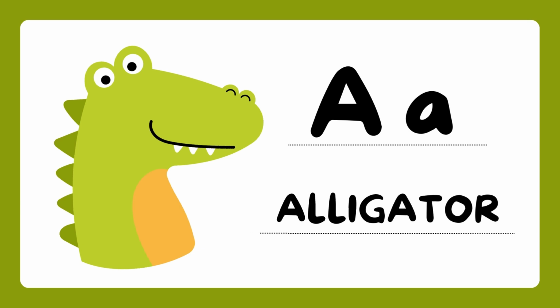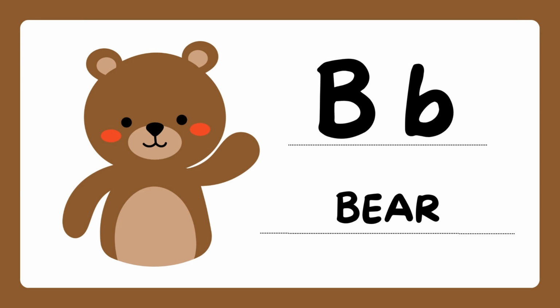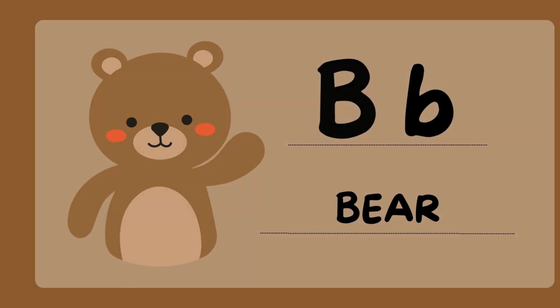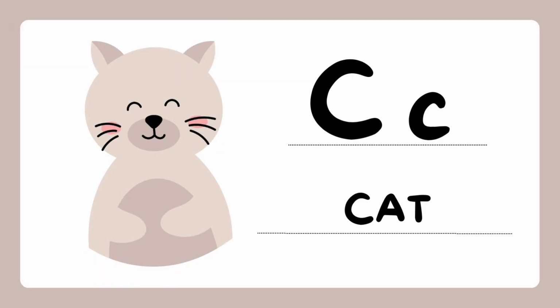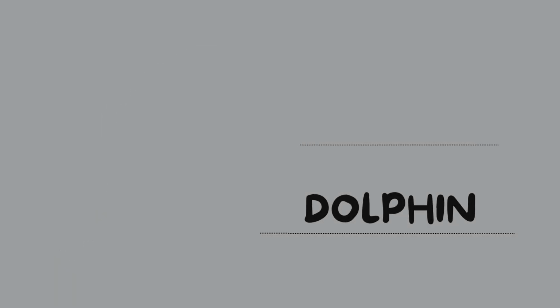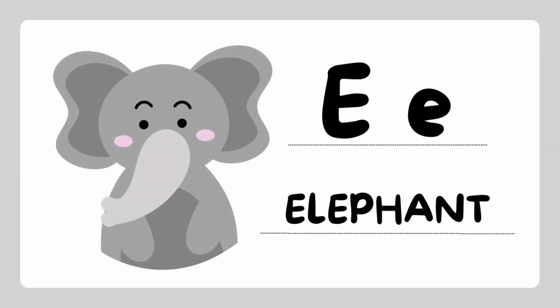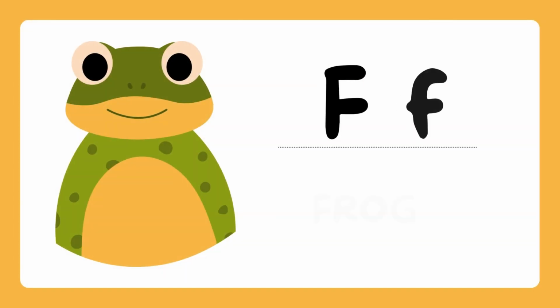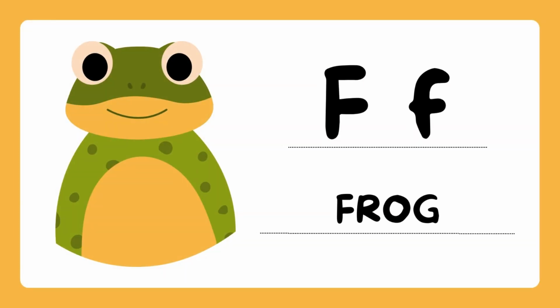A is for alligator. B is for bear. C is for cat. D is for dolphin. E is for elephant. F is for frog.